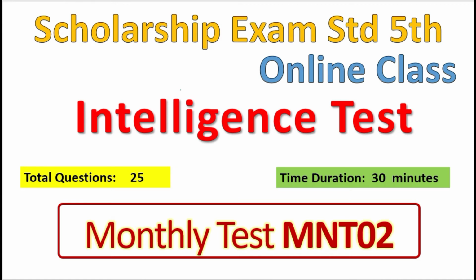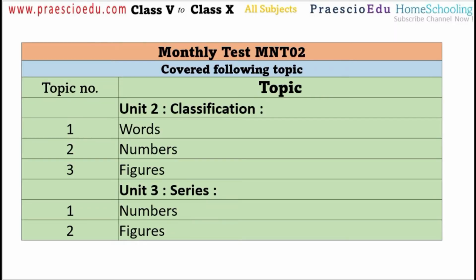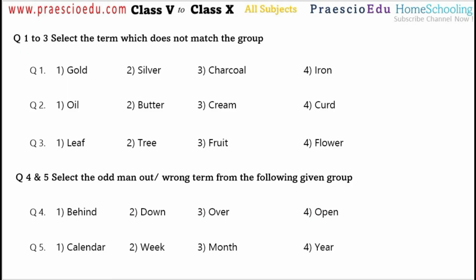This is scholarship exam standard 5th online class, subject intelligent test. And in this video, we are going to see the solution for monthly test MNT02. This test you have already received, and it is on classification, 3 subtopics, and unit 3 series. There are 2 topics we cover, number and figures. So let's see all the questions and their answers.